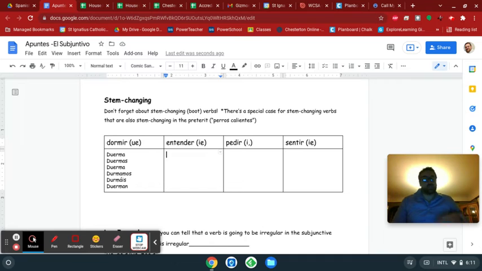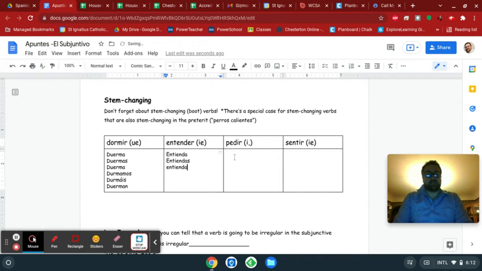So we're still doing what we talked about last time, treating AR verbs like ER and treating ER and IR verbs like AR, but we're keeping any irregularity that we've talked about. So entender. How would you say I understand? Yo entiendo. So the E becomes an IE. So entienda, because this is an ER verb.